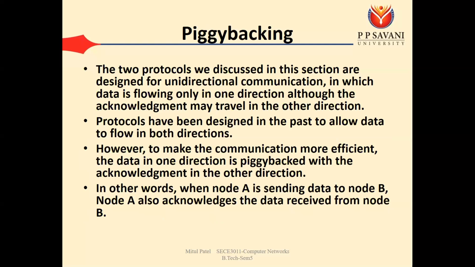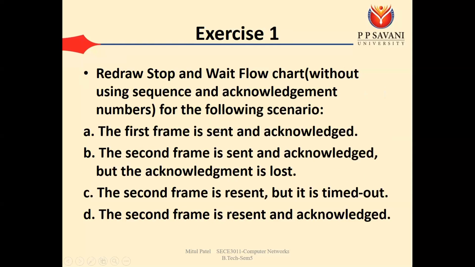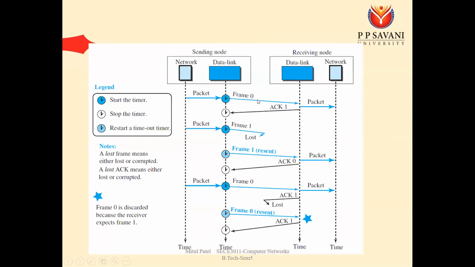The last concept we have seen is piggybacking. The meaning of piggybacking is that our one frame is solving two purposes. The one frame that we send is solving two purposes. That means we send frame 0, and along with it we are sending the acknowledgement number 1. Suppose it is a bidirectional communication. Here the communication is only one side, from sender to receiver.